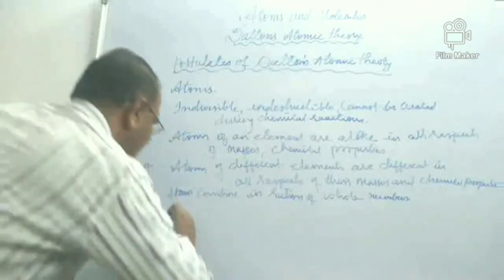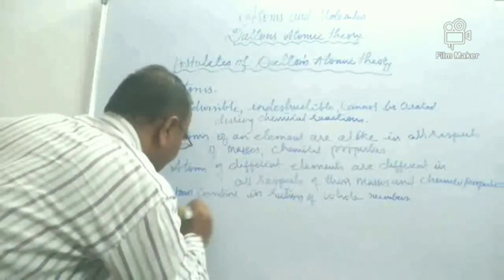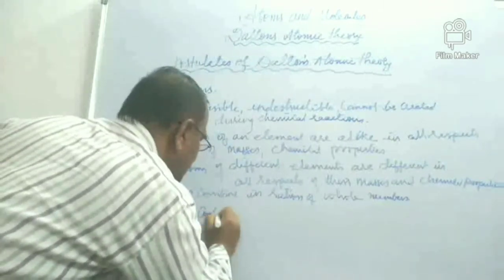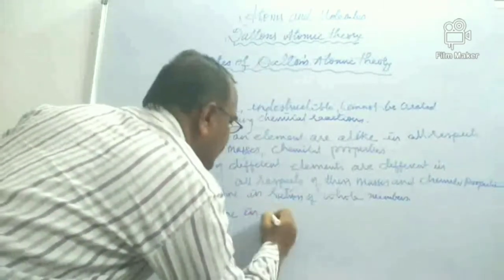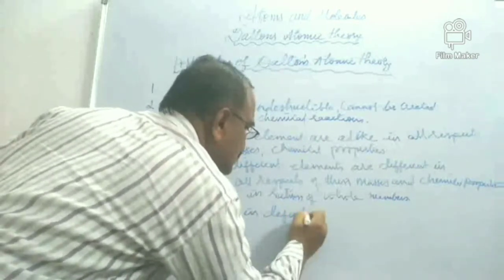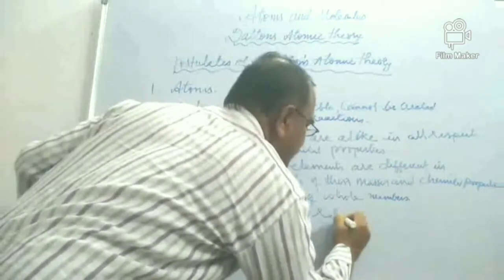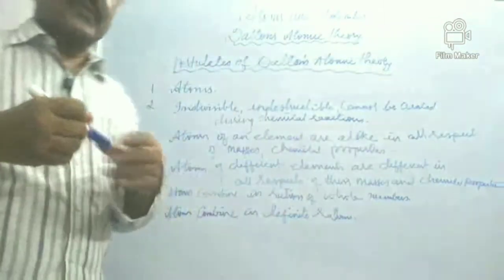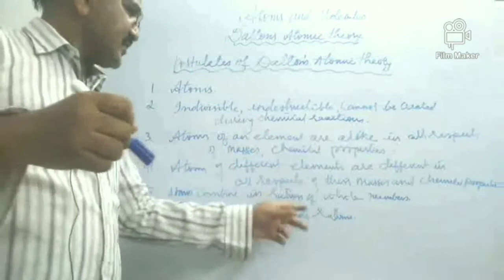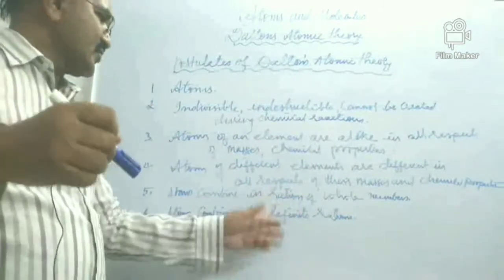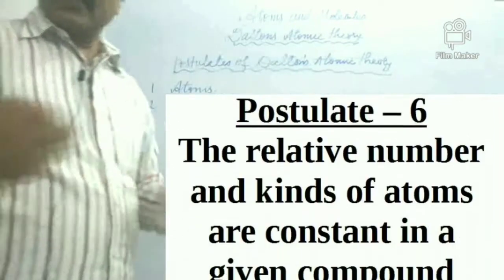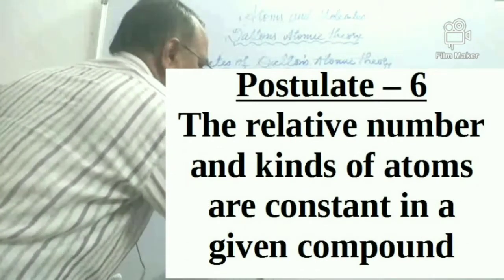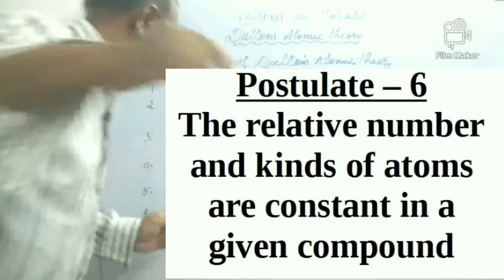Now atoms, when they combine in whole numbers, right? Atoms combine in definite ratios. So they combine in actually whole numbers, right? Atoms combine in whole numbers.